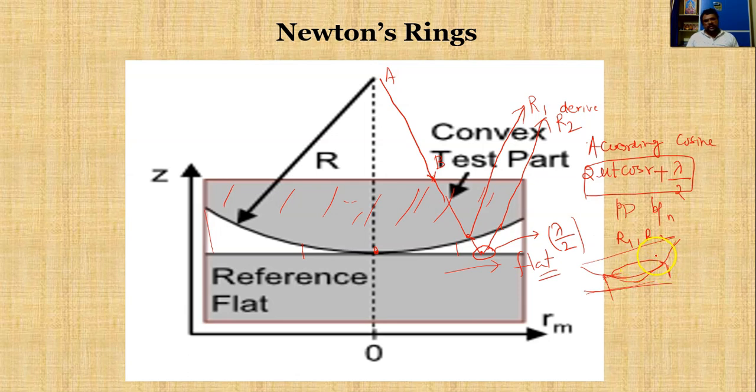So for each and every air gap thickness, we will get rings like this. These rings are called Newton rings. These are the things we are going to discuss today. Today we are going to discuss Newton rings, how they are formed, and what the applications of Newton rings are, in the next slides.